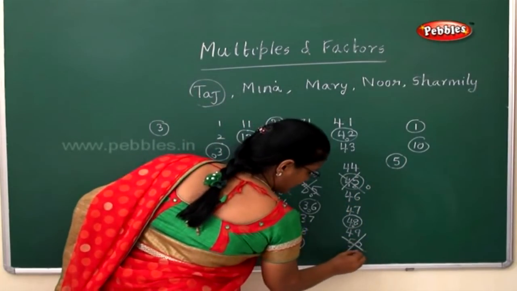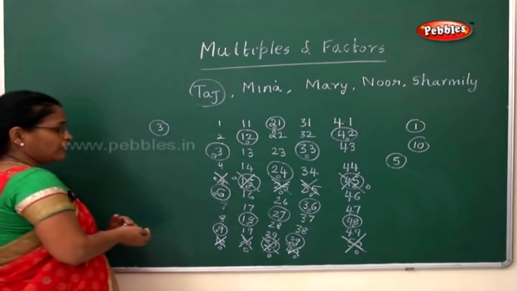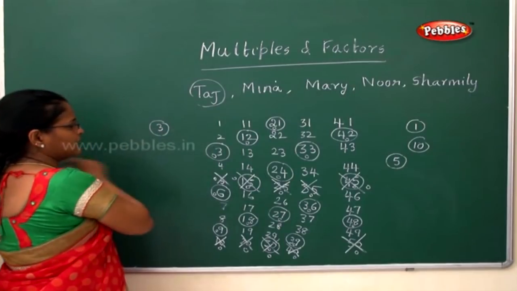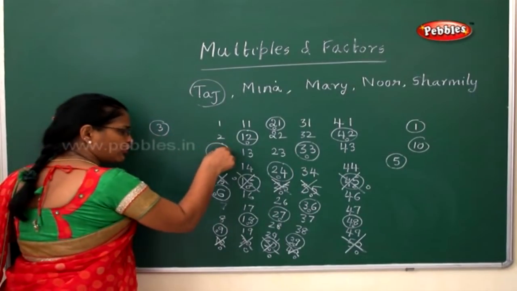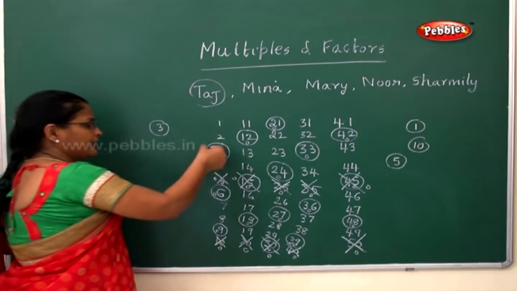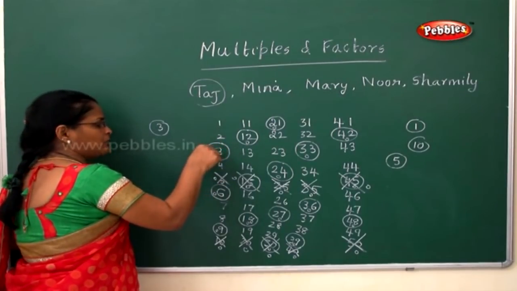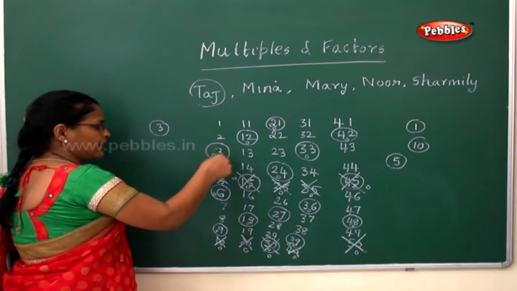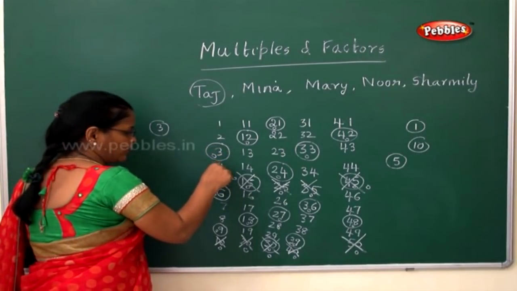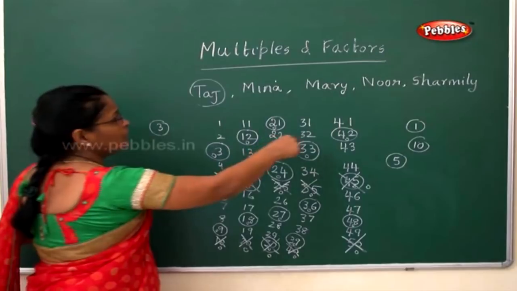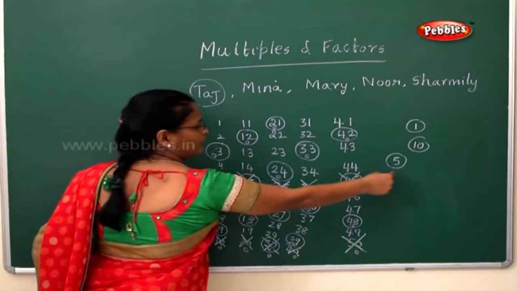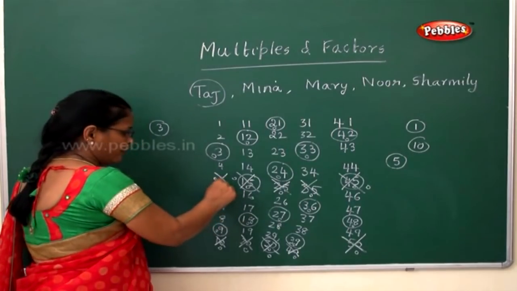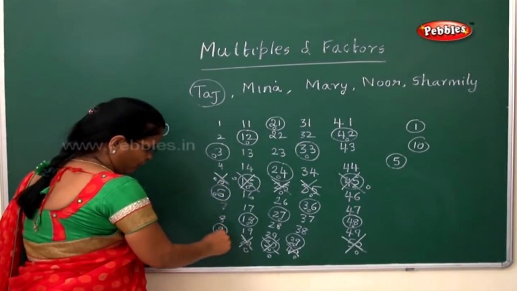So what did you understand from this? Whatever number they got in the lots, they had to keep a stone on that particular number and start adding with that number. For example, Taj took 3, so he started adding the number 3: 1, 2, 3. Mary took number 5, so she kept a stone on 5 and started adding 5: 1, 2, 3, 4, 5.